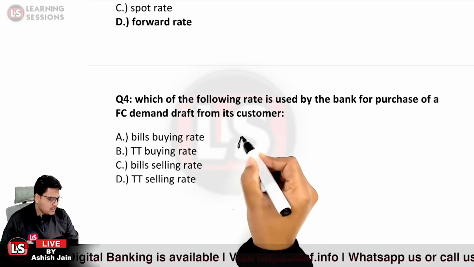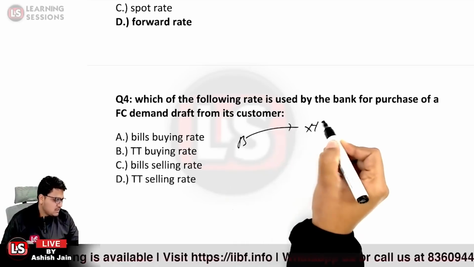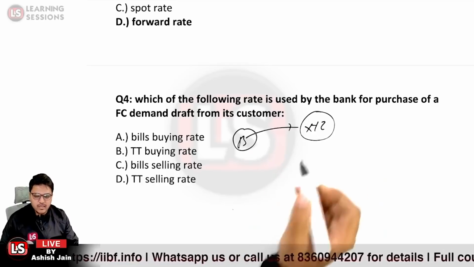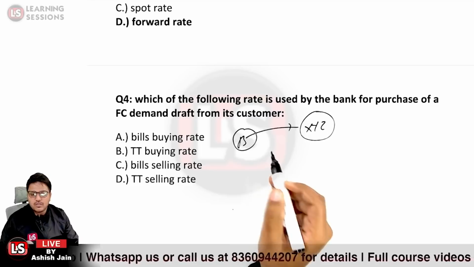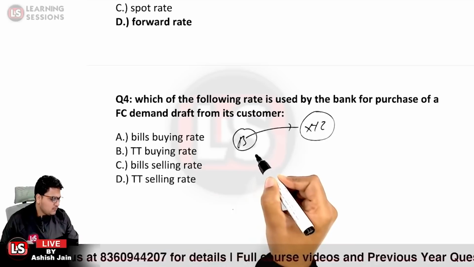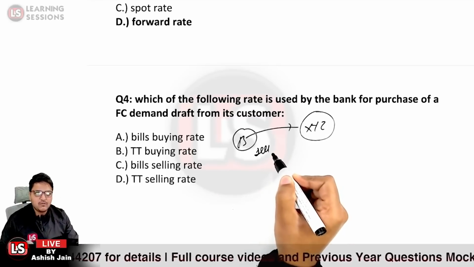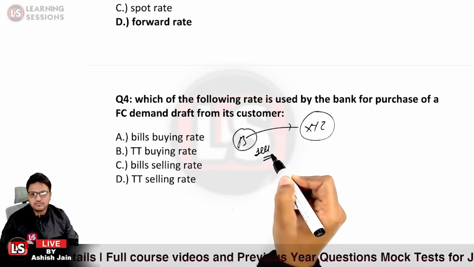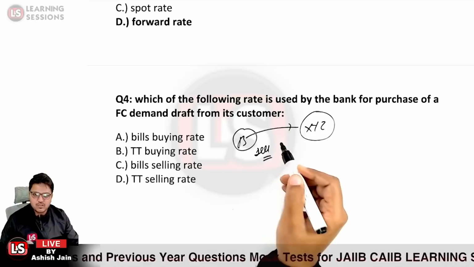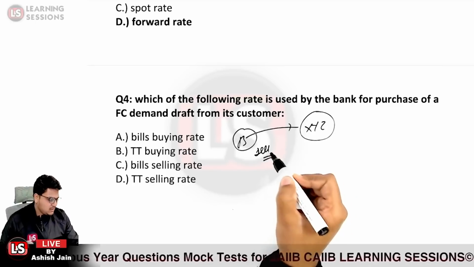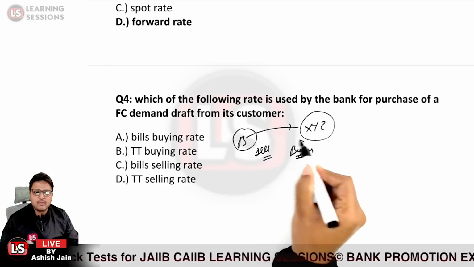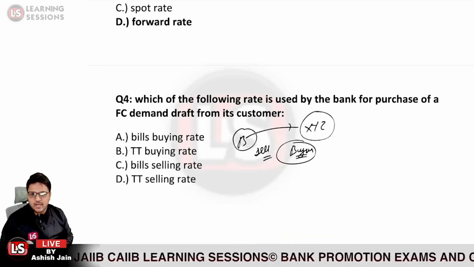Suppose the customer visited the bank XYZ and he wants to sell you the demand draft. In a way, he wants you to credit his account against the foreign currency. Or we can say he wants to sell the foreign currency. You want to purchase a foreign currency demand draft from the customer. Now, what rate shall be quoted to the customer? It shall be the buying rate which will be quoted to the customer. Are you getting this particular point?